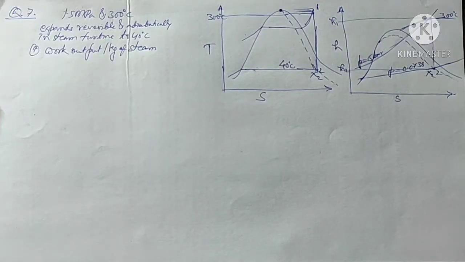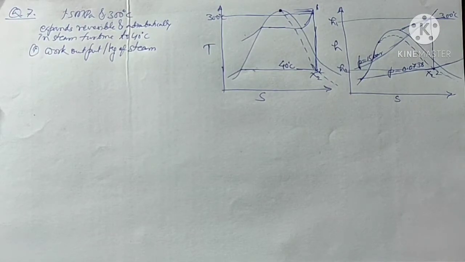In question number 7, it is given that the steam at 15 bar and 300 degree centigrade is expanded reversibly and adiabatically in the steam turbine to 40 degree centigrade, and we have to find out the work output per kg of steam. So first we will find out the condition of the steam at 15 bar and 300 degree centigrade.